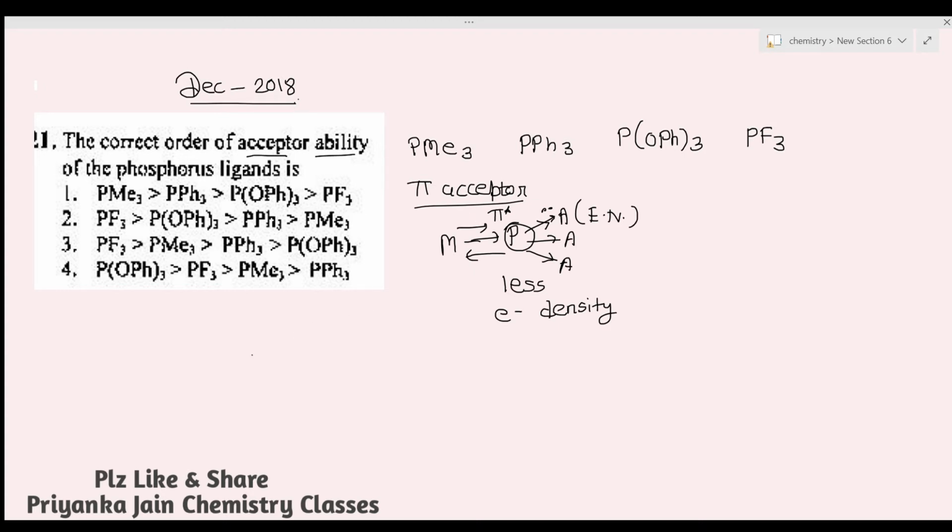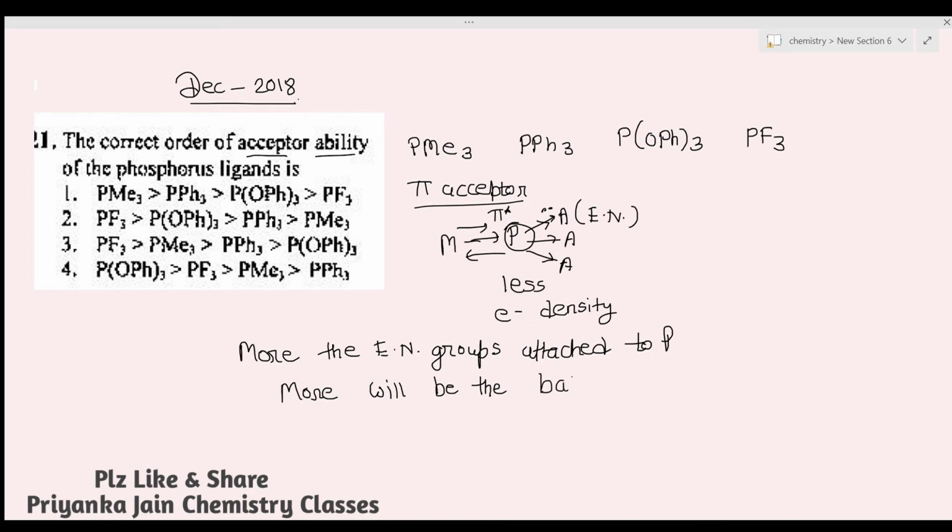It means we can say the more electronegative groups attached to phosphorus, the more will be the back donation, or the more will be the pi acceptor property.